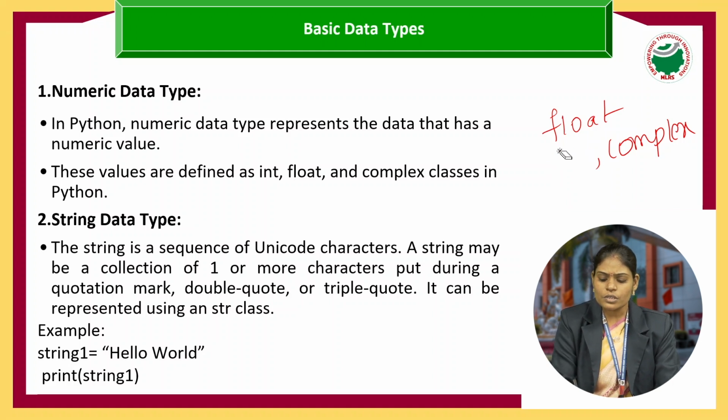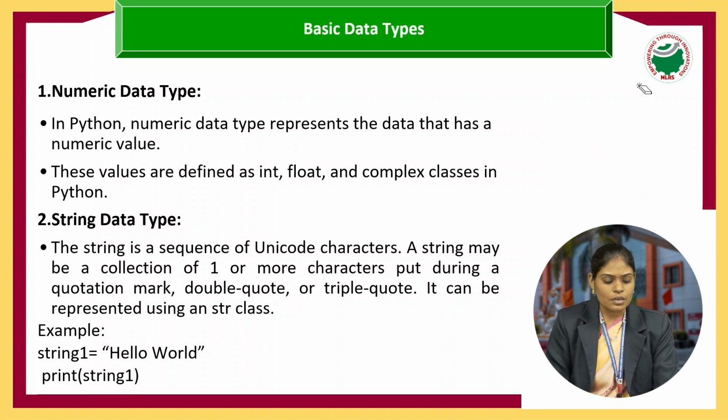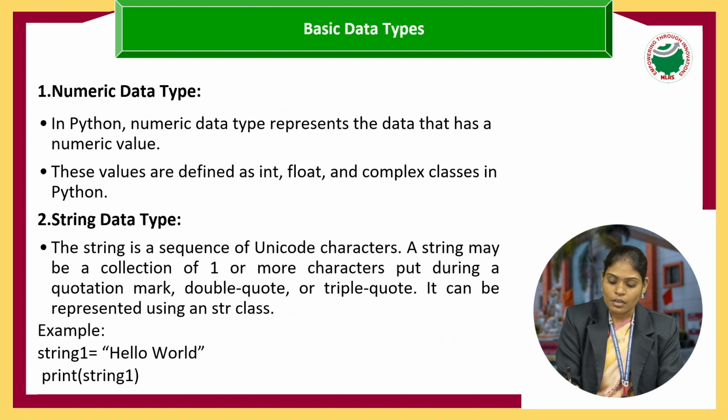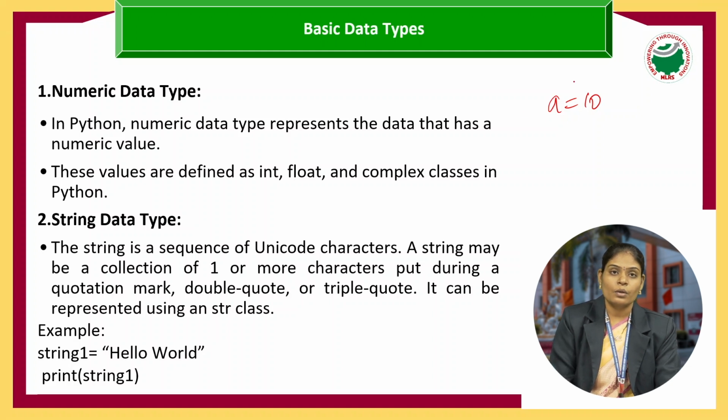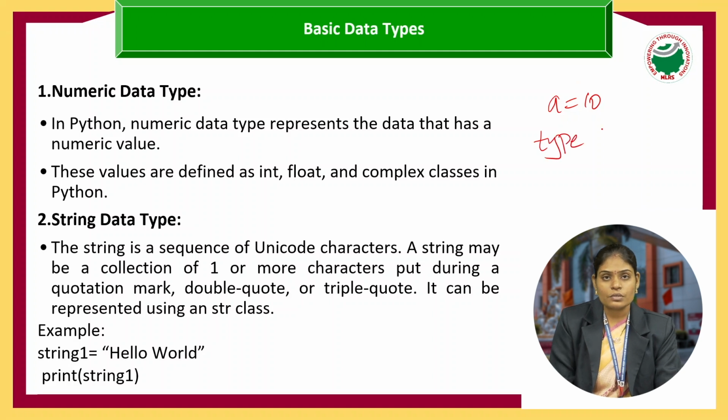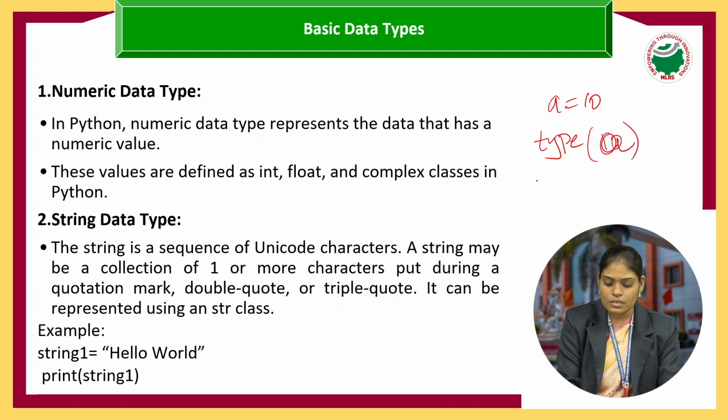Now how are we going to check which data type a given value is? In numeric types, Python has three data types: int, float and complex. I am writing a value like this, a equals 10. Now I have to check the data type of variable a. Simply, we use a function called type, which is used to check the data type of a given variable. I can write type of a, and it displays class int.